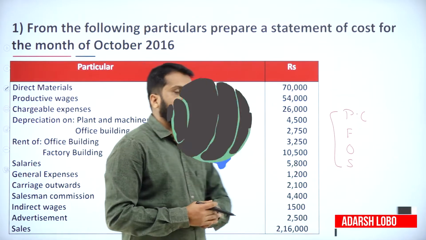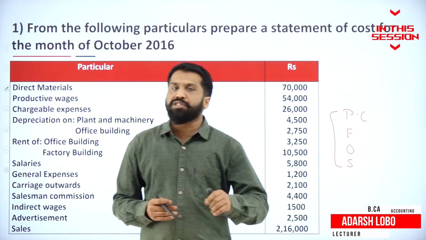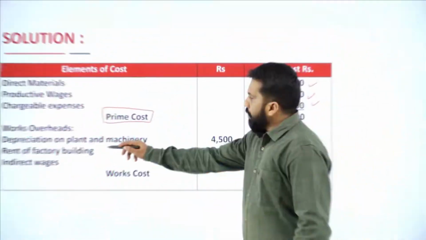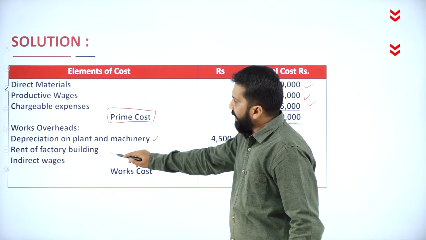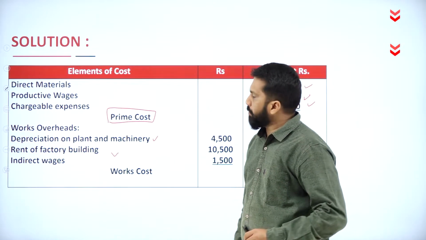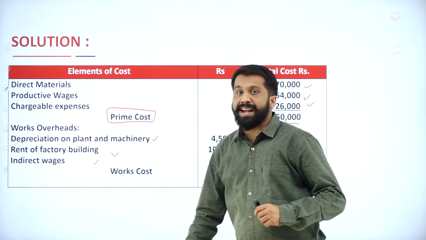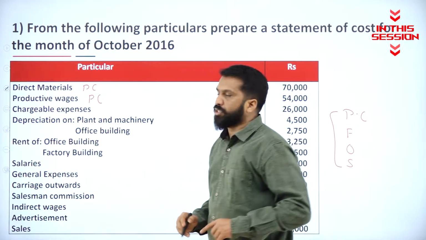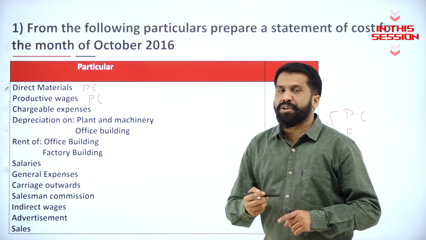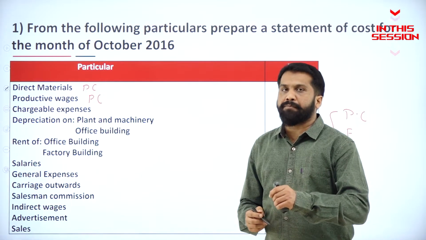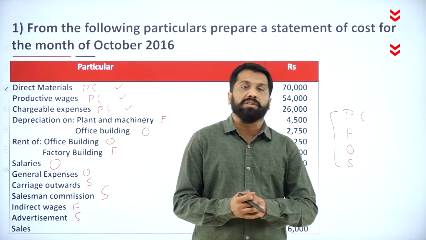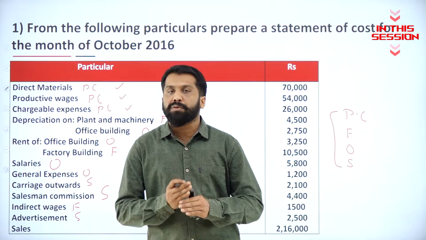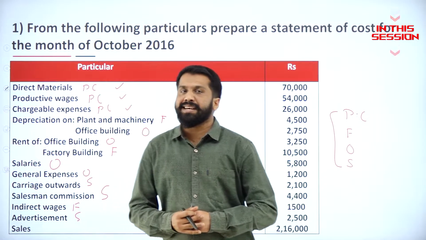Which goes to factory, which goes to office, and which goes to selling and distribution overhead. Now, depreciation, plant and machinery, plant rent of factory building, and the last one, indirect. Your productive wages, prime cost. What is the productive wages? Remember, it is a direct wages. One more name for productive. If it is not mentioned, remember, we should go for office. Office is the only option you can go for salary.